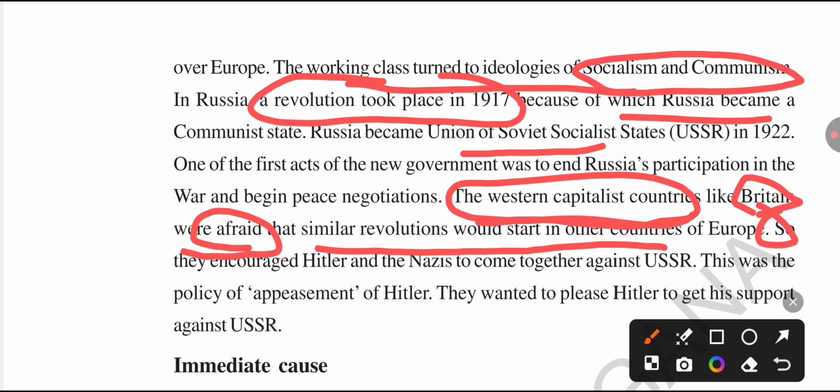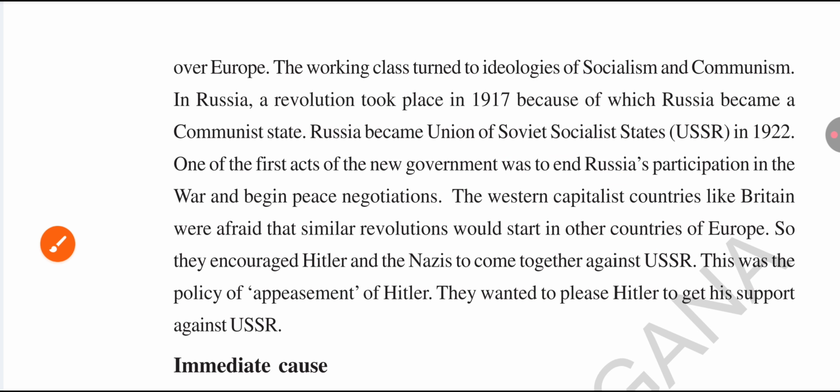So this fear of socialism is also one of the reasons for the Second World War. The Russian socialist revolution happened in Russia, and Western capitalist countries like Britain were afraid that a similar revolution might happen in other countries of Europe also. So which person did the European capitalist countries encourage? Hitler and the Nazis, against the USSR. This policy is called the policy of appeasement.